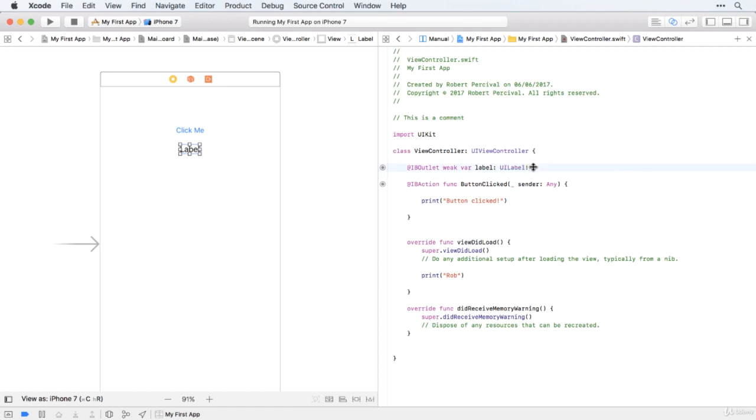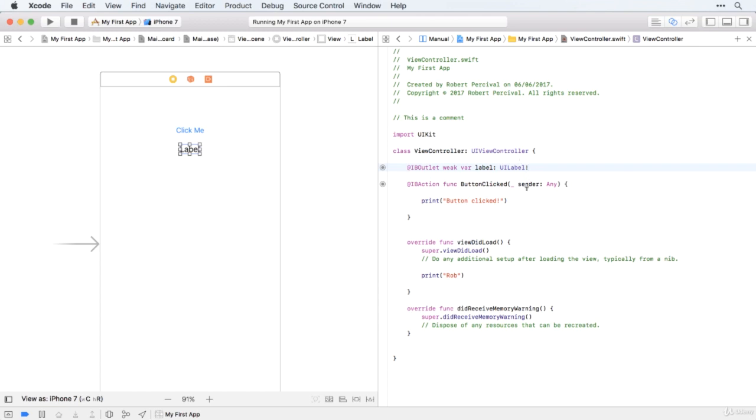The exclamation mark there is something that we'll see a lot of later on and can be quite confusing for new Swift coders. Essentially what it means is that the label has to exist. And if we try and run this code without the label existing, if for example I deleted the label and ran the code as it is, then the app would crash. So the exclamation mark is saying that the label has to exist at this point, otherwise the app will crash. But again, we'll look at the exclamation marks and exactly what they're doing later on in the next section.